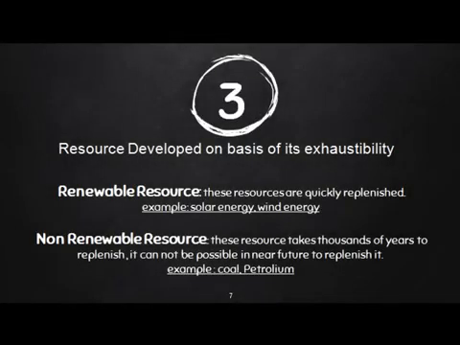Now the third category of natural resources is on the basis of exhaustibility, that is renewable resources and non-renewable resources. Renewable resources are those which are replenished quickly, for example solar energy and wind energy. Non-renewable resources are those which take thousands of years to replenish. It is not possible to replenish them in the near future. Examples are coal and petroleum.